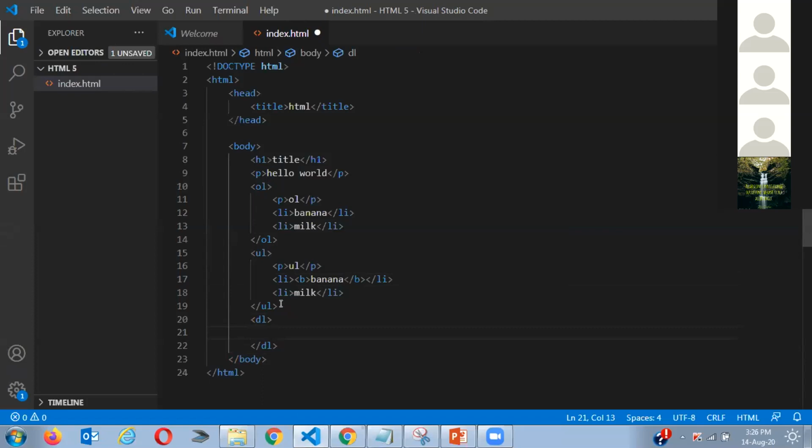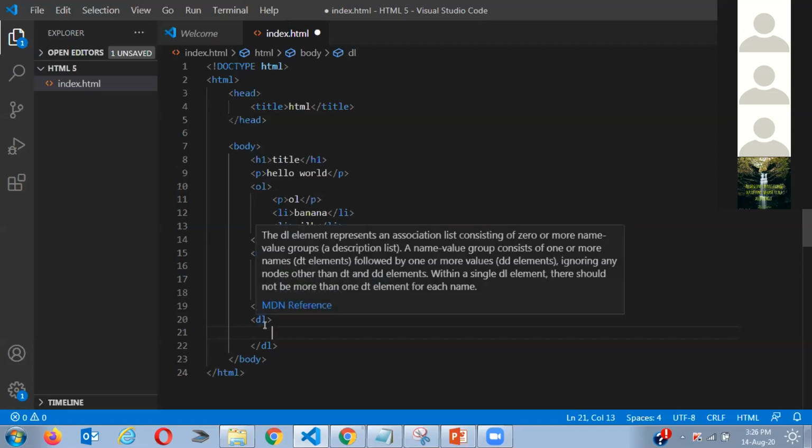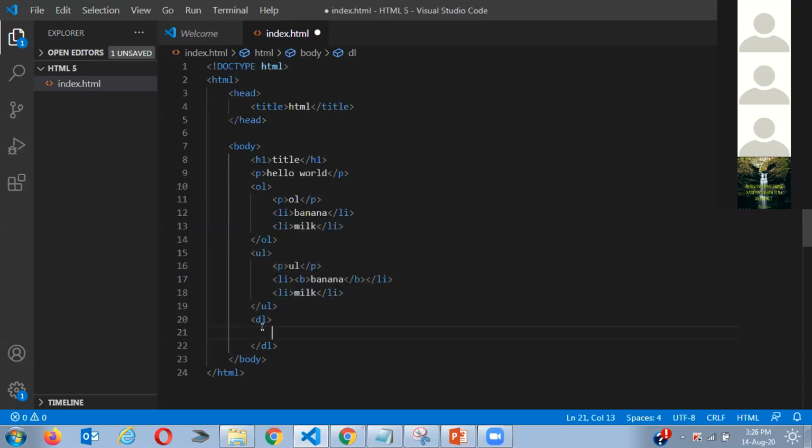You use DL when you want to define something, for example a word. So you're like a teacher, maybe you want to make presentations and you want to define some words. You use DL for that. Now you're telling the body, hey body, I'm now using DL, so I want to define words. Last time you were saying, hey body, I want to use UL, I want to make lists, numbered lists. This time you're telling it, hey body, I want to use a definition, so I want to define some things.